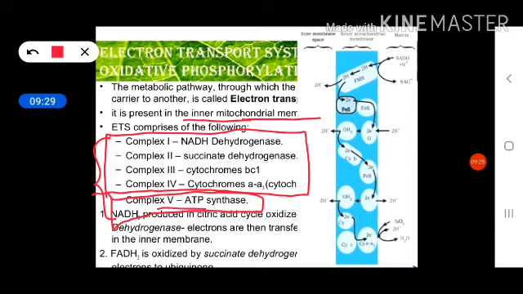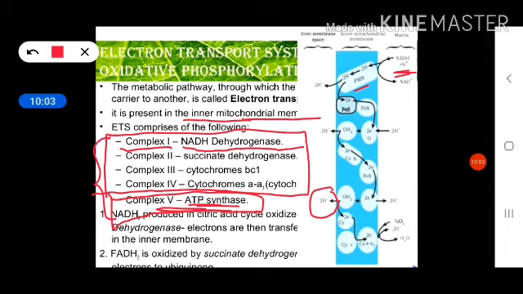So NADH2 is dehydrogenated. Dehydrogenase means hydrogen is released from NADH2, so therefore it will convert into NAD+. So hydrogen along with the electron is released and accepted by the first complex. Therefore this first complex is known as NADH dehydrogenase. It is also known as the FMN complex because the FMN protein is involved in the formation of this complex.